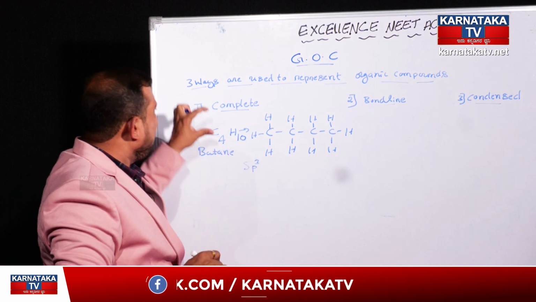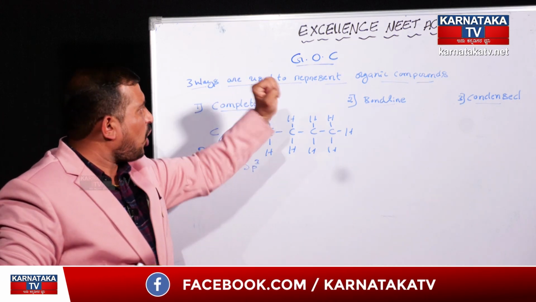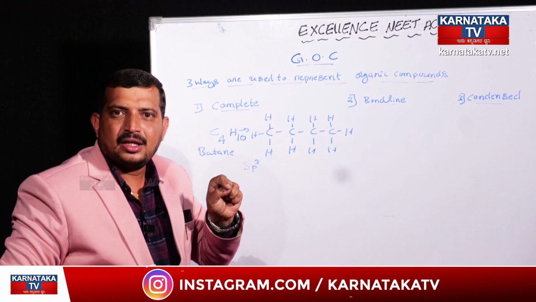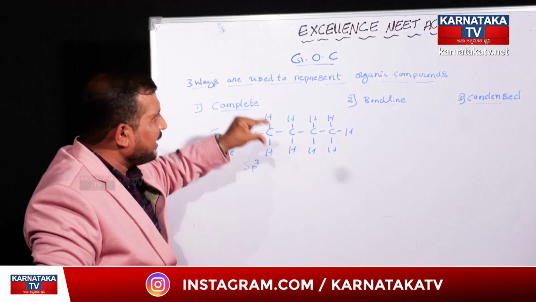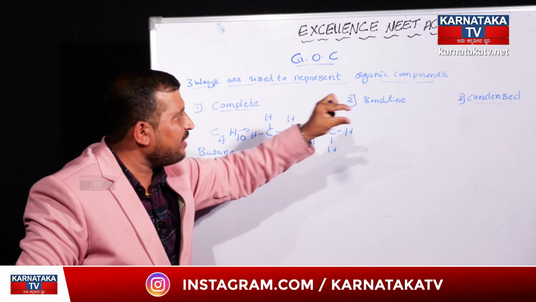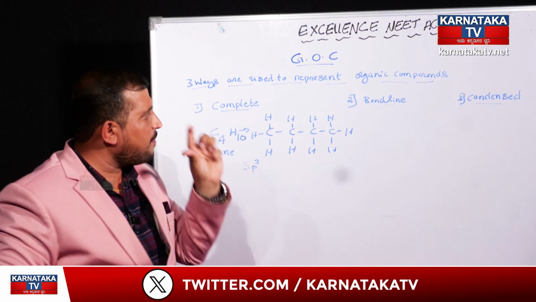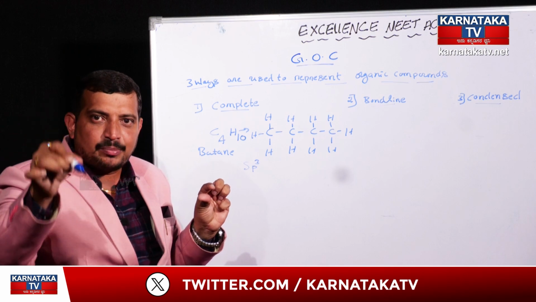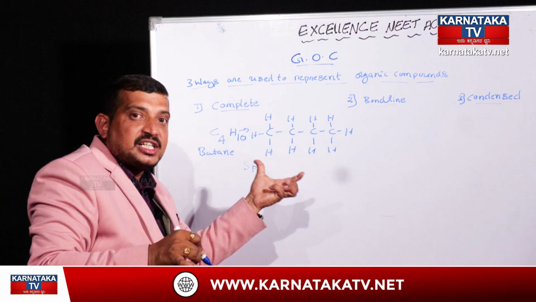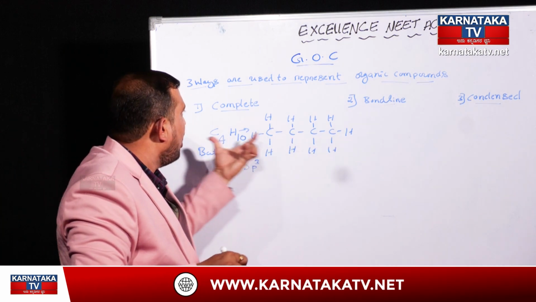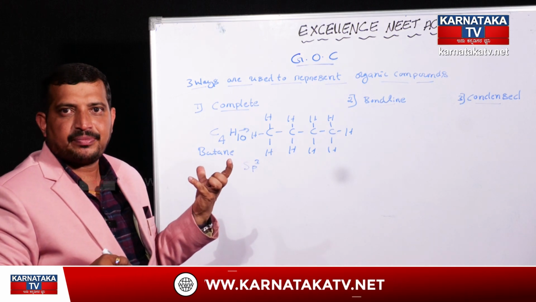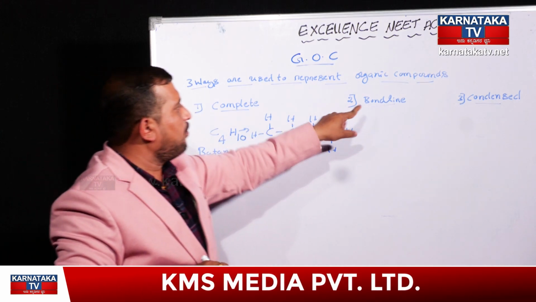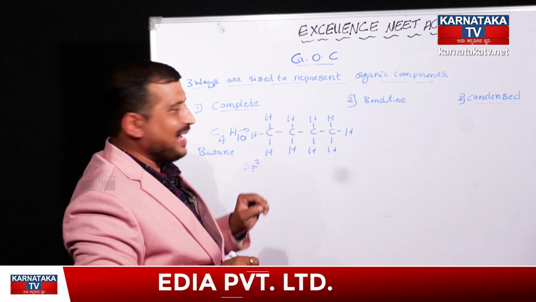So the complete structure is the basic concept that should be studied under general organic chemistry. That's why right from the beginning we are giving the detailed structure of the organic compound. In upcoming higher classes, you will come to know all the benefits of studying these three structures. Next, after the complete structure, bond line. We know that if 4 carbon atoms are there,